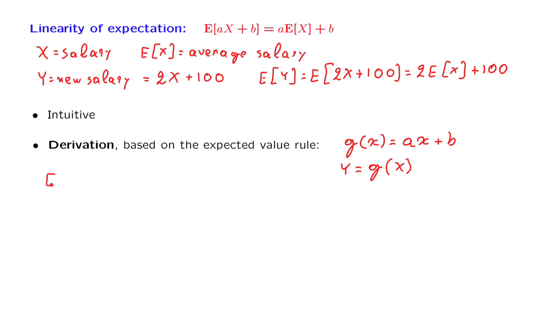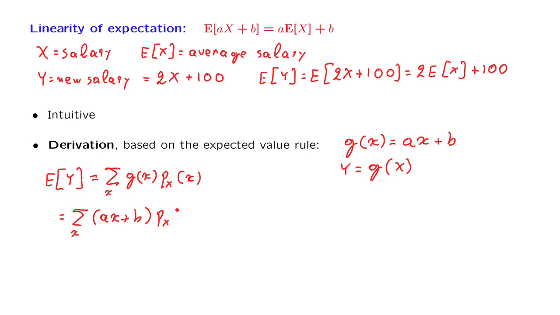So the expected value of Y can be calculated according to the expected value rule. It's the sum over all x's of g of x times the probability of that particular x. And we plug in the specific form of the function g, which is aX plus b.